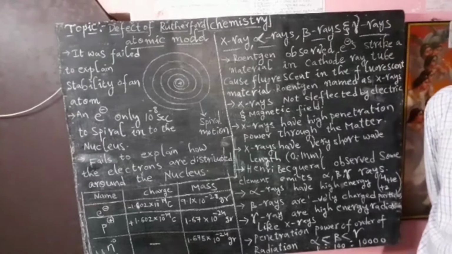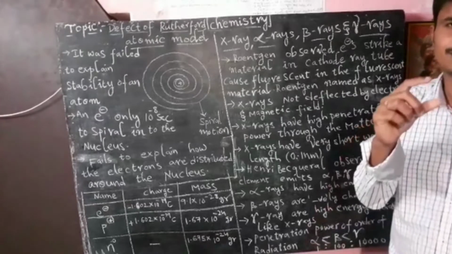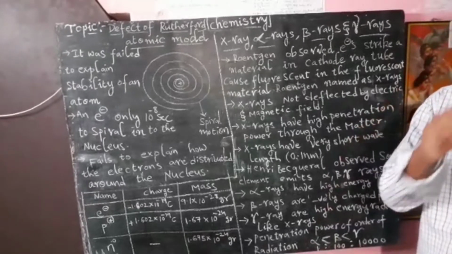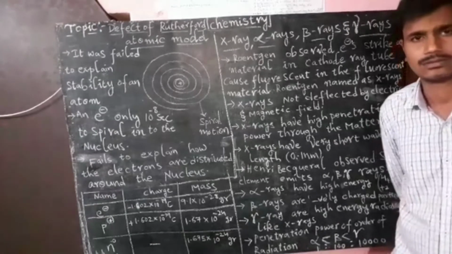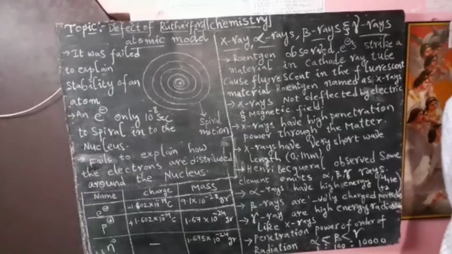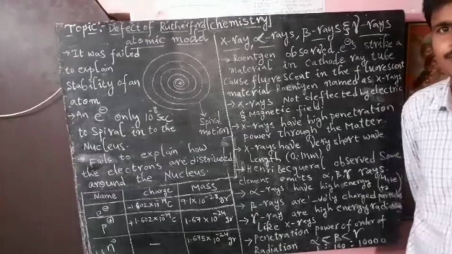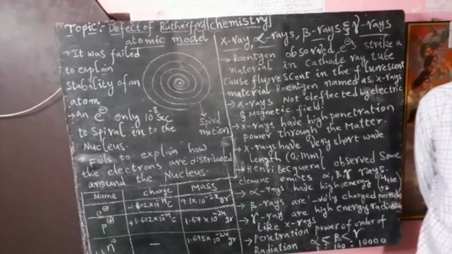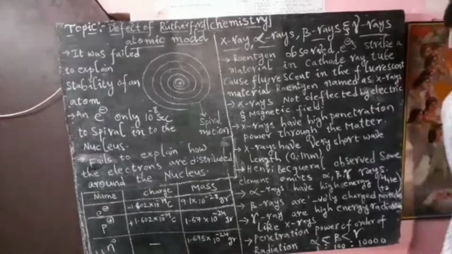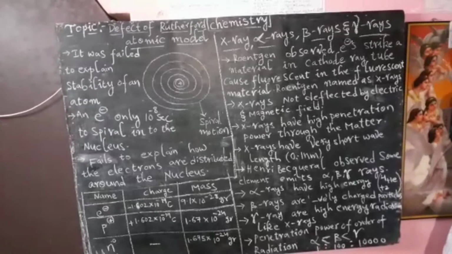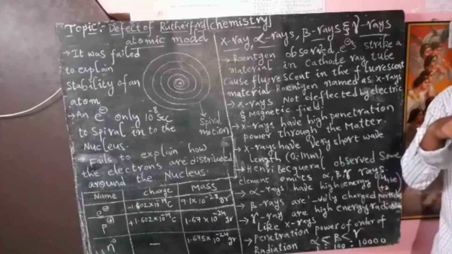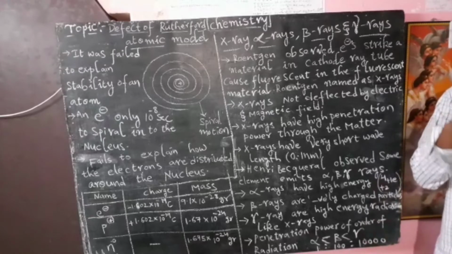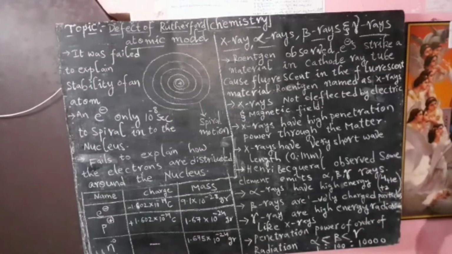From that we understand that there is a smallest region present in the atom, which we call the nucleus. The Rutherford atomic model is also called the planetary model of an atom. Planetary model means that just like planets revolve around the sun, electrons revolve around the nucleus in a spiral path, as we discussed.